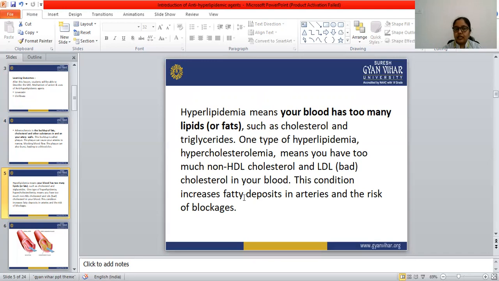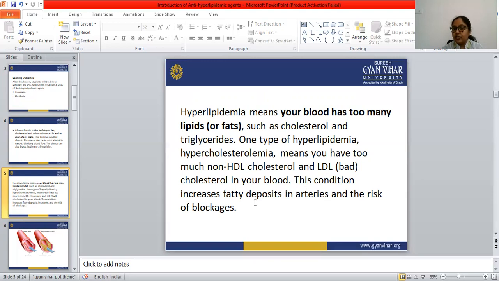This condition increases fatty deposits in the arteries and the risk of blockages, that is, atherosclerosis. If too much non-HDL cholesterol and LDL cholesterol is present in our blood, it causes fatty deposits in the arteries.